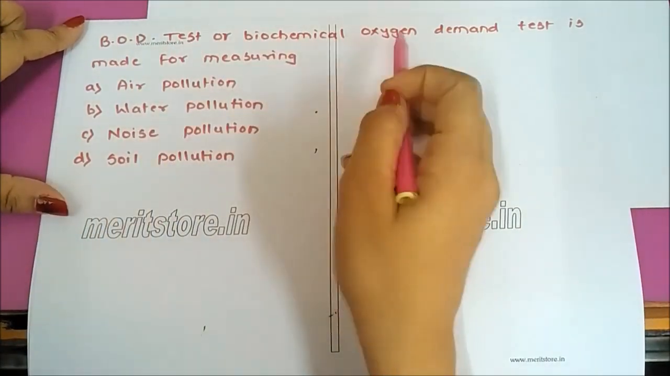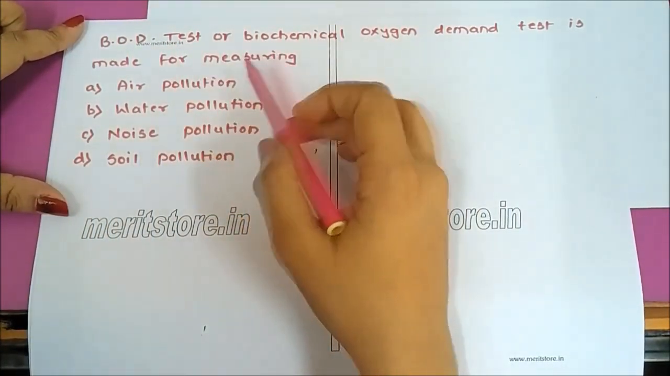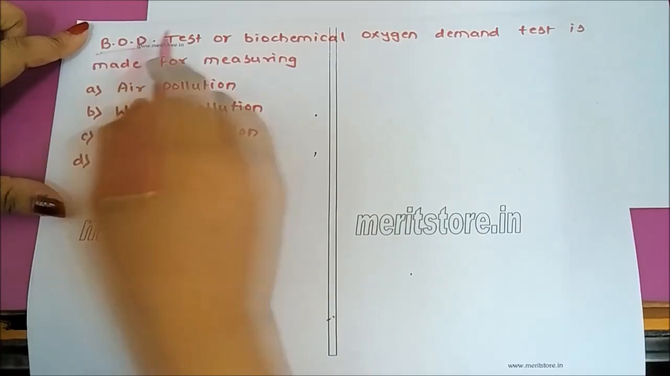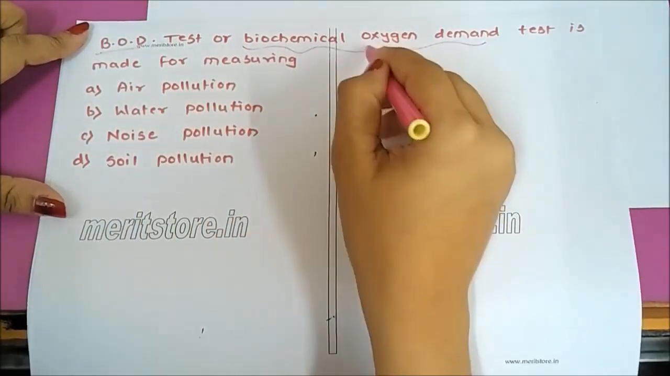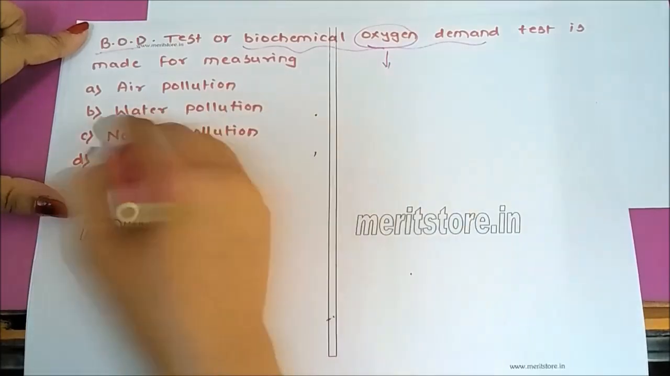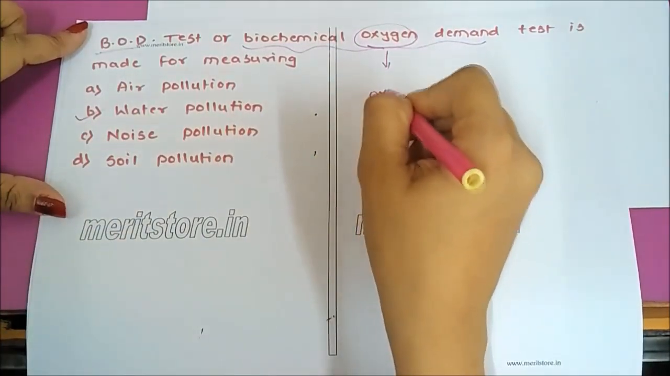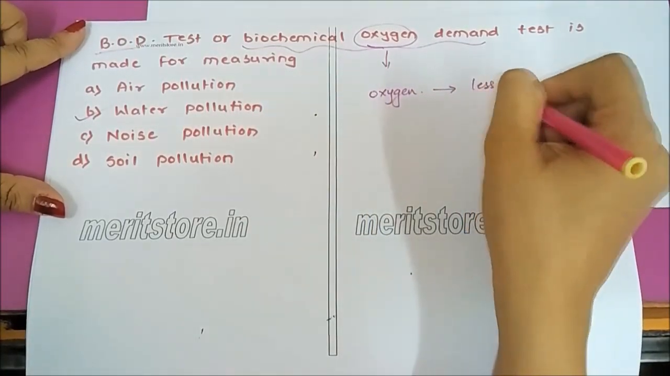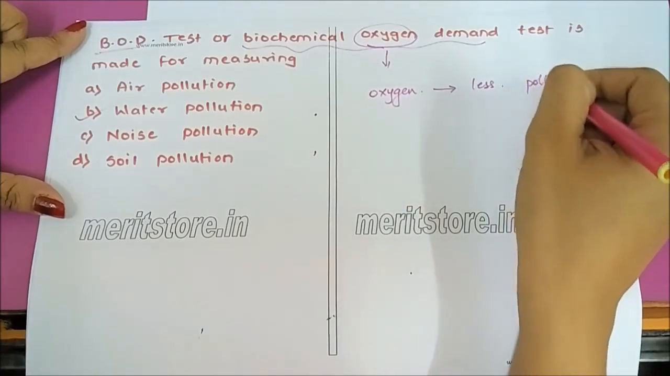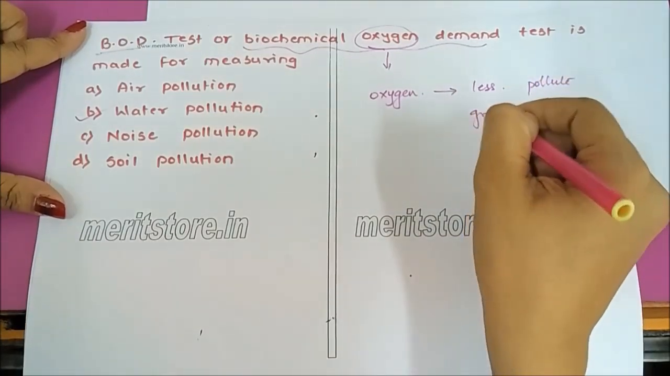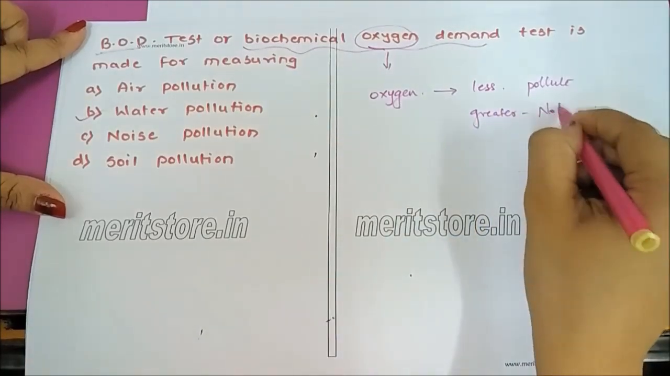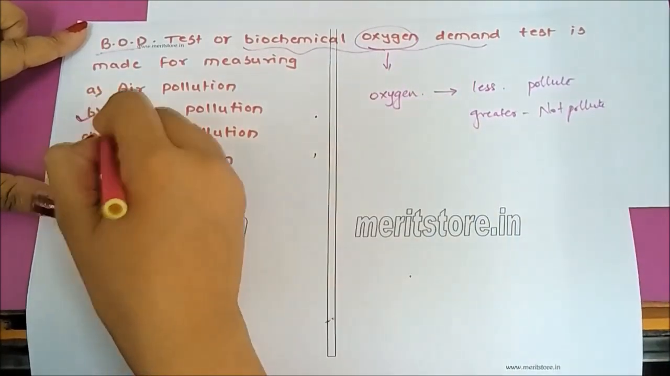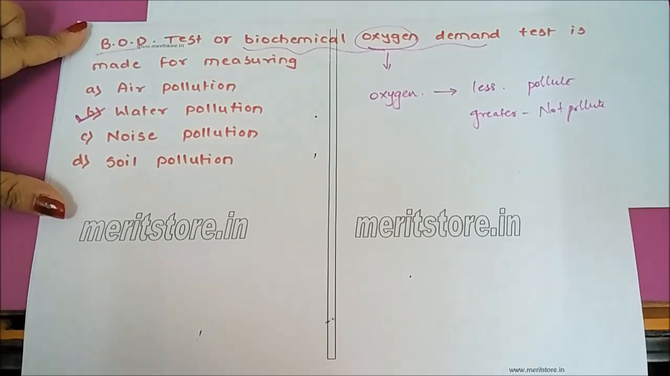The BOD test, or biochemical oxygen demand test, is made for measuring air pollution, water pollution, noise pollution, soil pollution. The BOD test is basically for water pollution, wherein we check the oxygen content in the water. If there is less oxygen, we know the water is more polluted, and if there is more oxygen, the water is not polluted. So this is a test done for checking water pollution. Answer is B, water pollution.